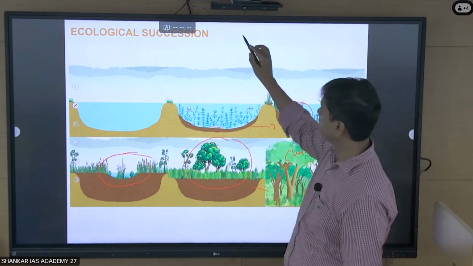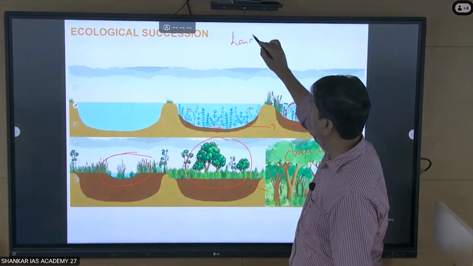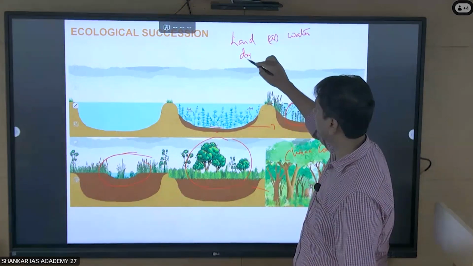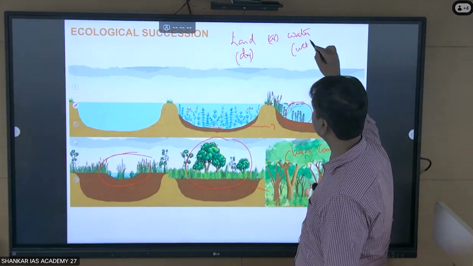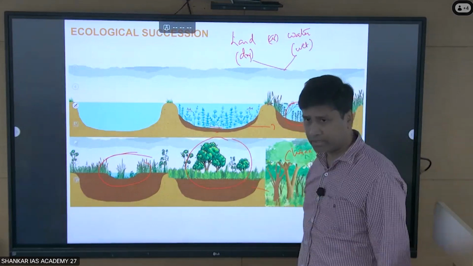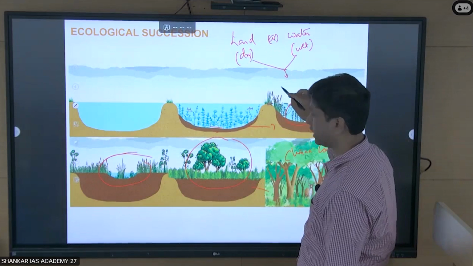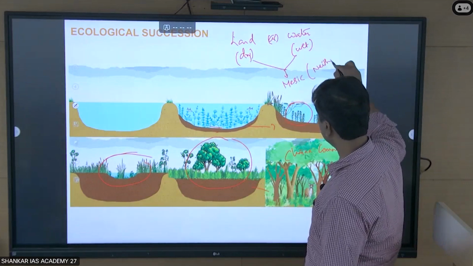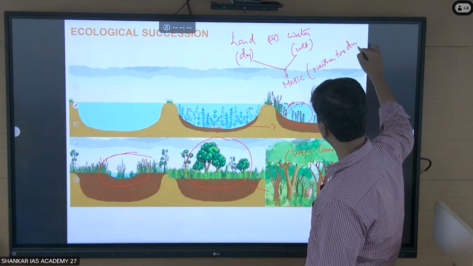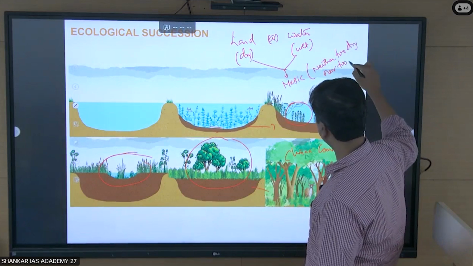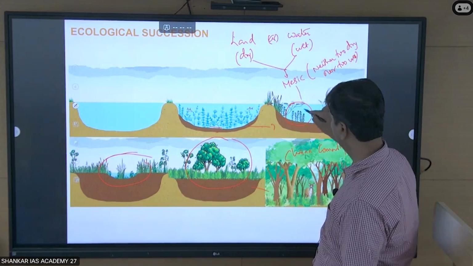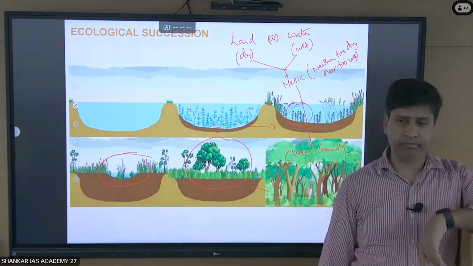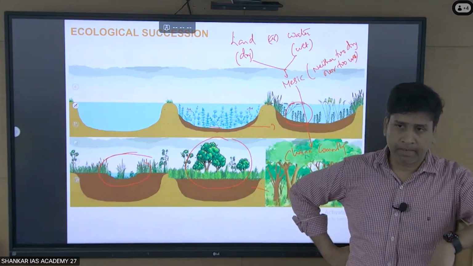That is the reason they say whether it is land or water, whether it is dry or wet, you leave it for many years, it will come to one intermediate stage that is called mesic condition. It is neither too dry nor too wet. Then leave it for many years, it will come to a climax community.